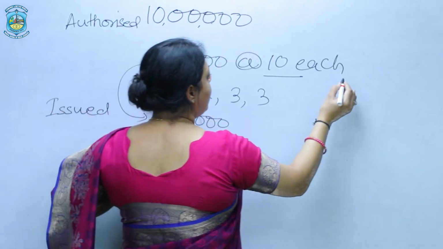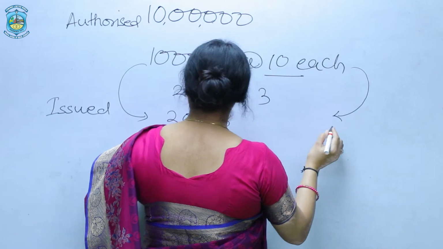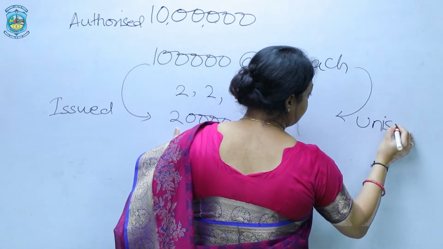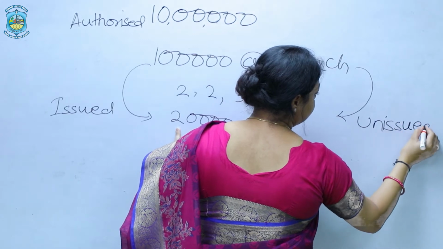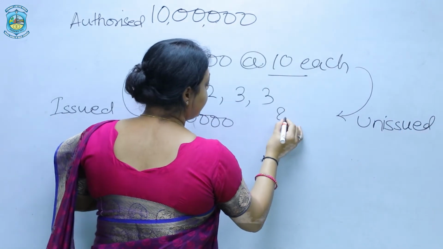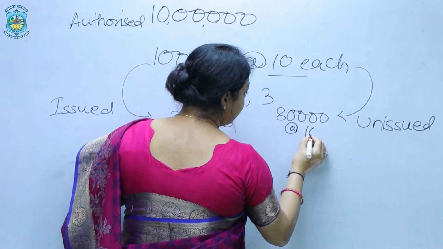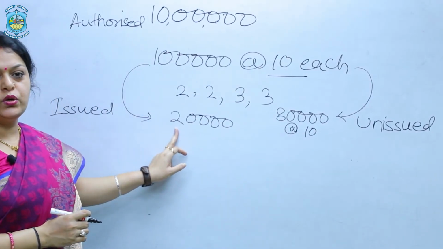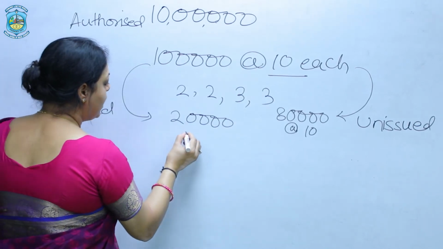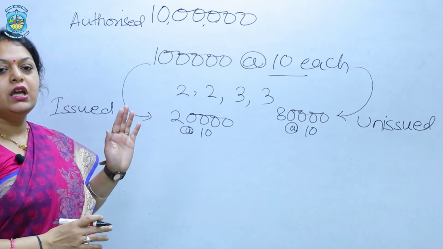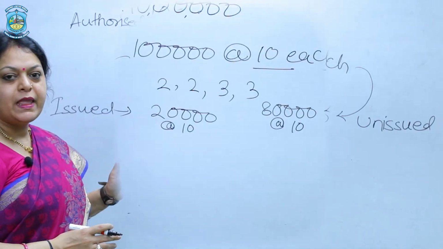And whatever is not called by the company is the unissued capital. So here 80,000 shares at the rate of 10 is the unissued capital, and 20,000 shares at the rate of 10 is your issued capital.